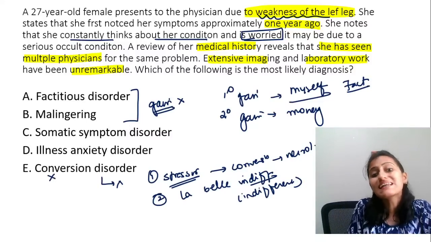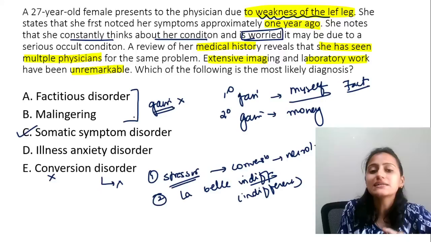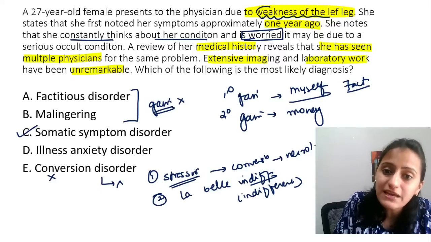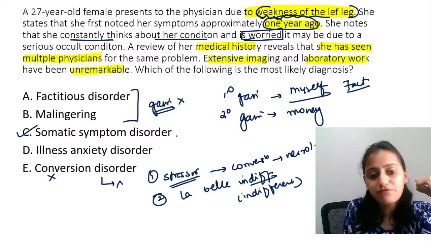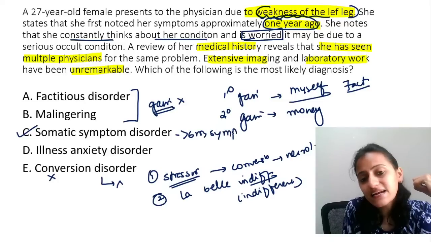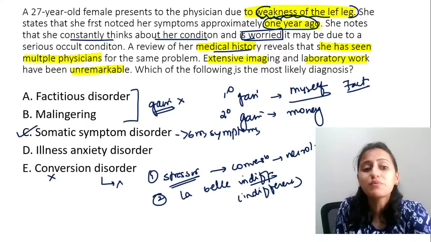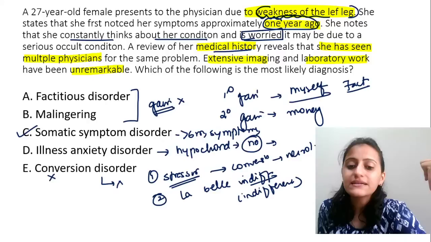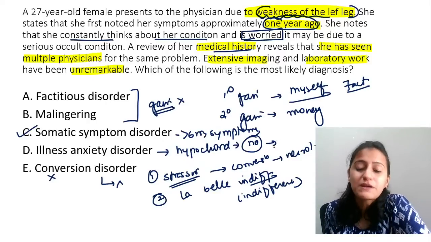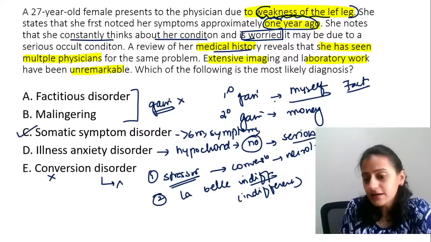Somatic symptom disorder or illness anxiety disorder. This is a somatic symptom disorder, not the illness anxiety disorder, because the patient does have the symptoms. Symptoms are present for more than 6 months, and there are symptoms which medical science is not able to explain. Illness anxiety disorder, that is hypochondriasis. The patient generally has no symptoms and is worried that I have some serious disorder. Nothing.